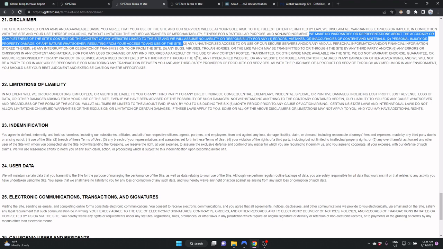You can pause the video and read it yourself, but in short, it claims that in the case of any false detection, the website will assume no liability or responsibility. This means if your hard work is falsely classified as artificially generated, which we saw earlier in this video is far from impossible, then this website will assume no responsibility.